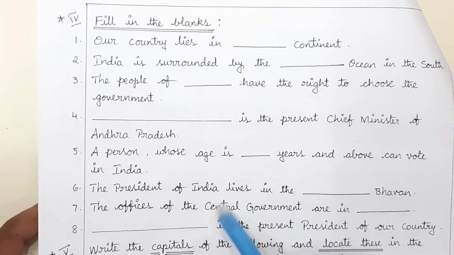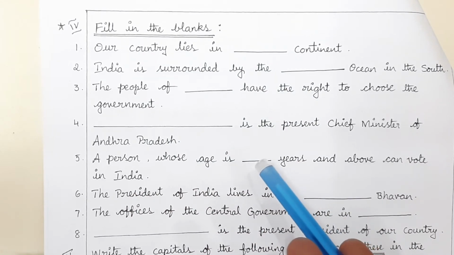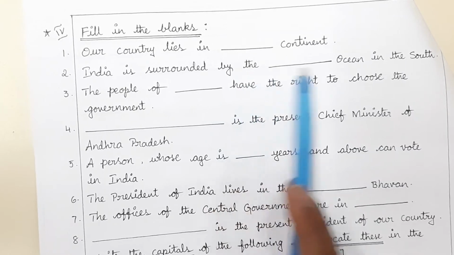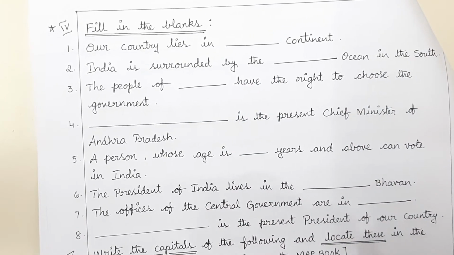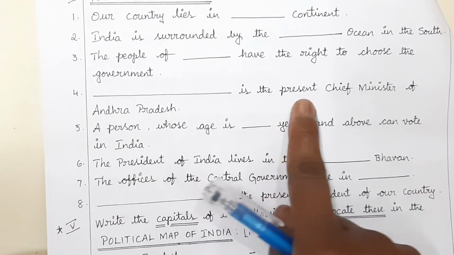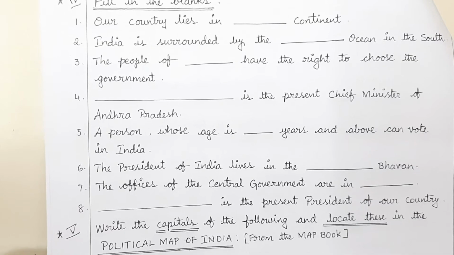Blanks. Our country lies in the dash continent. Which continent does India lie in? Yes, Asian continent. India is surrounded by the dash ocean in the south. In the south, which ocean? Indian Ocean. Okay. Next, dash is the present Chief Minister of our Andhra Pradesh. Who is it? Mr. Y.S. Jagan Mohan Reddy.